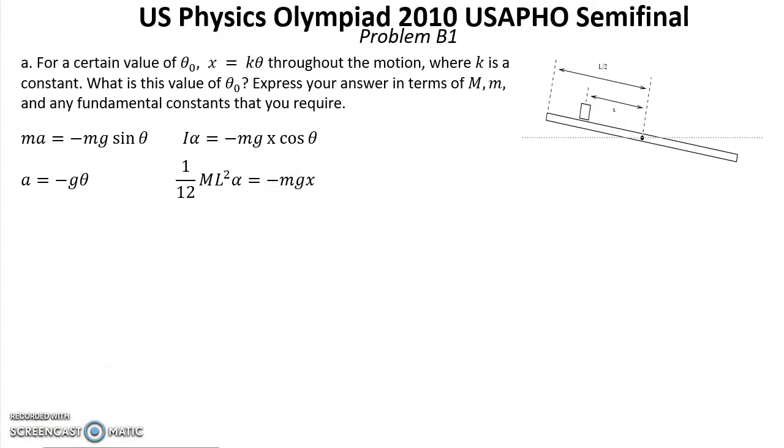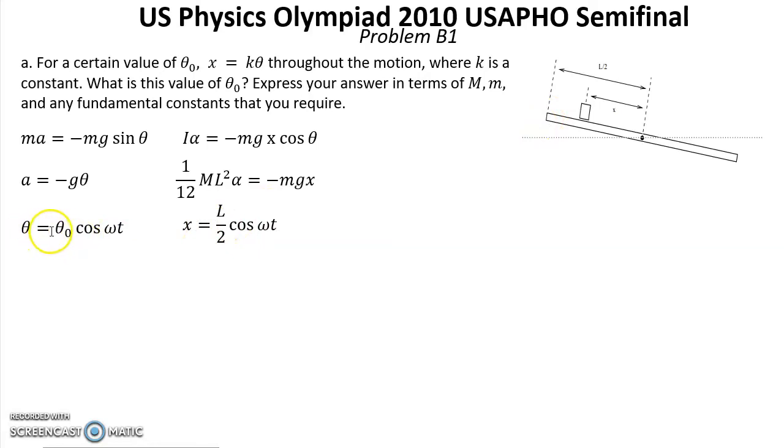Now, because we expect that our motion is synchronized, it means that the oscillation of this block has the same angular frequency as the rotation of this plank, so we can write these harmonic motion equations. We assume that θ starts from the top position.